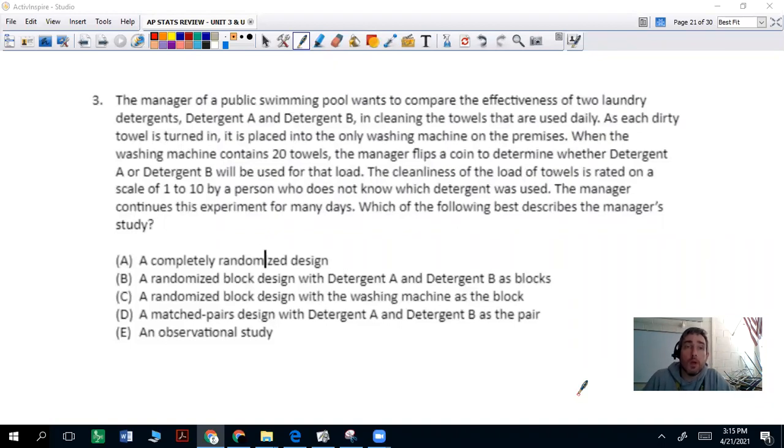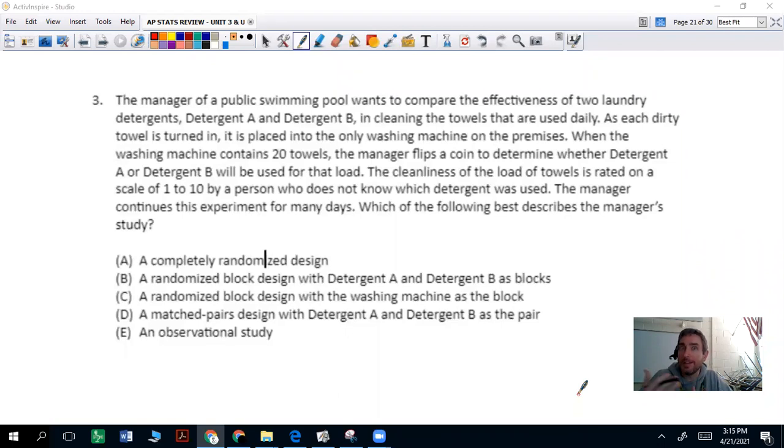Question number 3. The manager of a public swimming pool wants to compare the effectiveness of 2 laundry detergents, detergent A and detergent B, in cleaning the towels that are used daily. As each dirty towel is turned in, it is placed into the only washing machine on the premises. When the washing machine contains 20 towels, the manager flips a coin to determine whether detergent A or detergent B will be used for that load. The cleanliness of the load of towels is rated on a scale of 1 to 10 by a person who does not know which detergent was used.